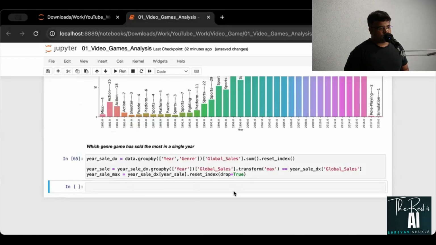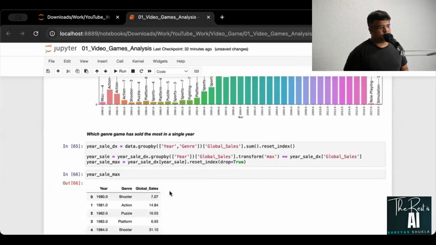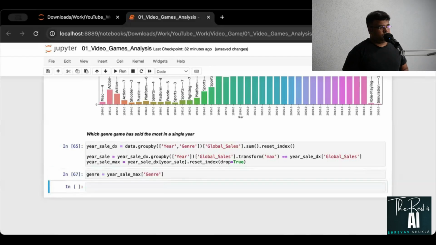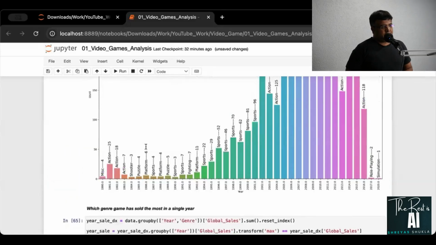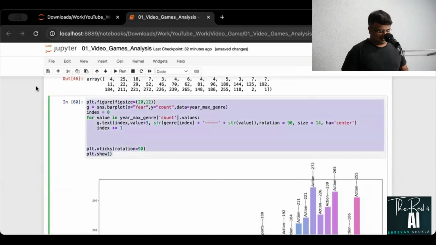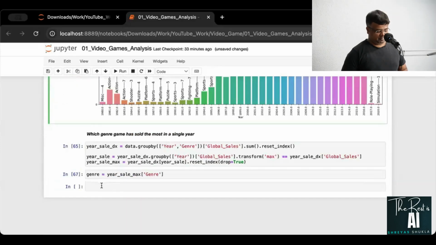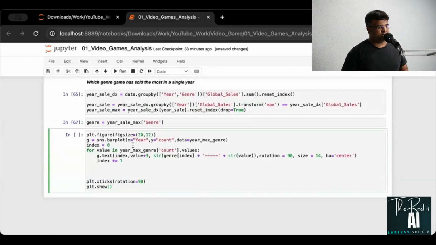Now from this data set year cell max that I got, I just want one column, that is genre. Why do I want this? Because again, I'm going to put that in genre. All right. Next is, I'll do a copy paste again because it's the same format that I'll be using. So I'll copy and paste here. And this is, Y is no longer a count. This is global underscore cells.